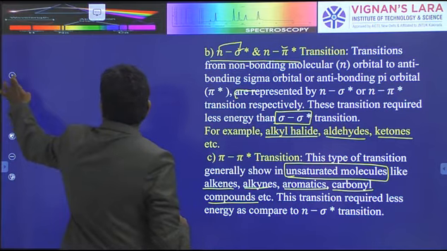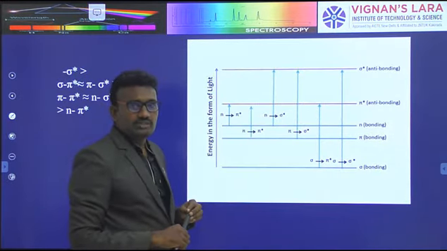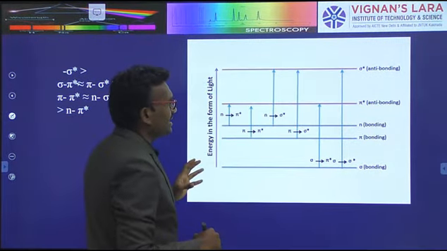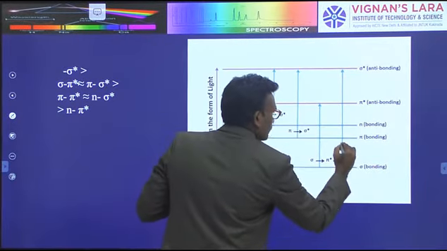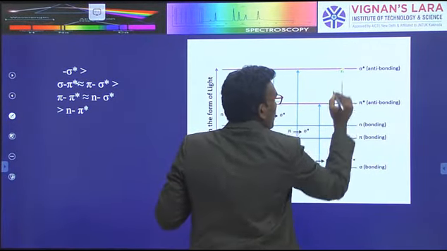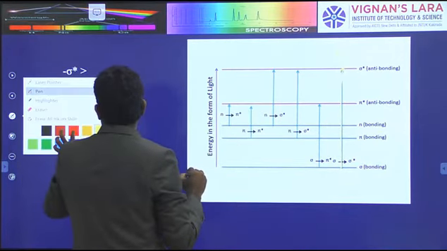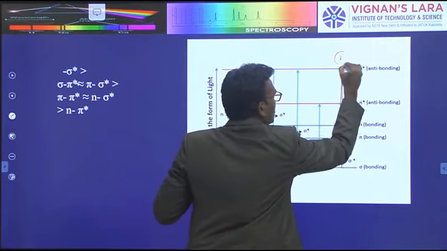The next is the ordering of the electron transitions by energy. The highest energy is required for the sigma to sigma star transition.